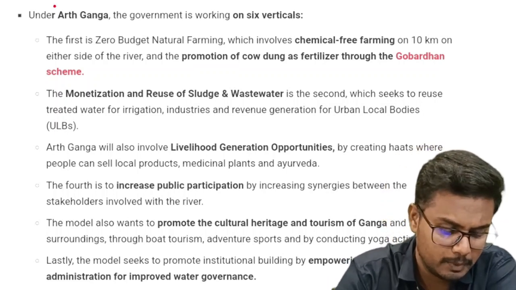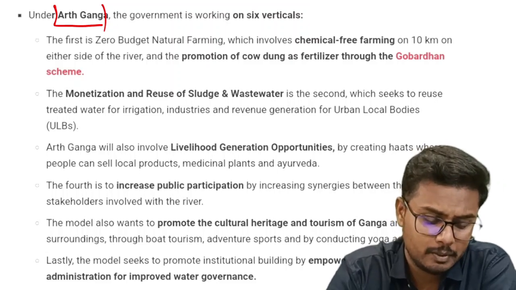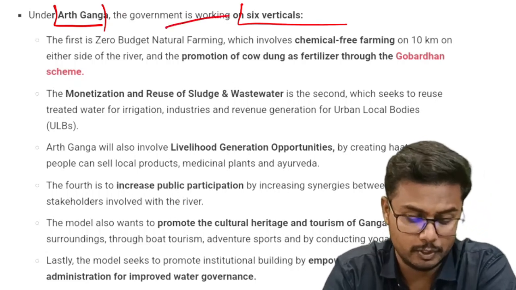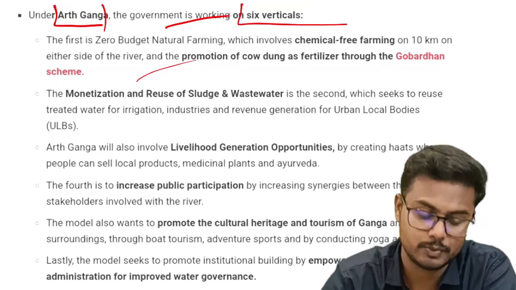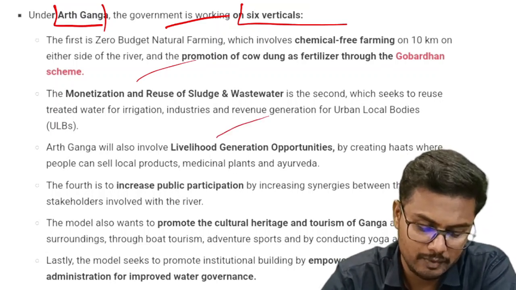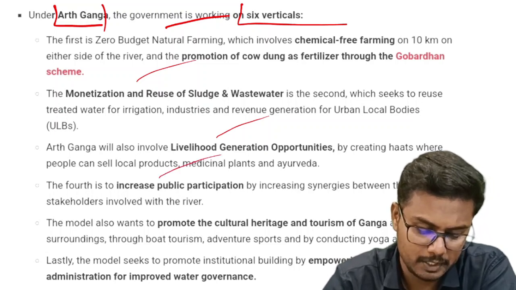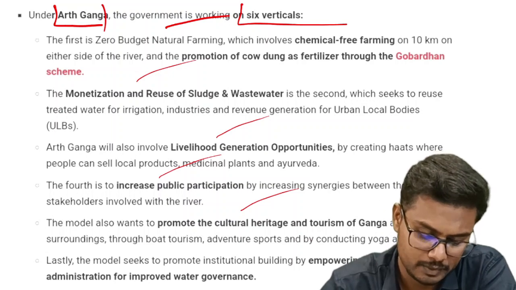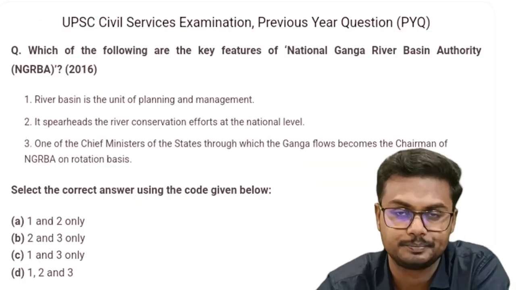Okay, coming back to the topic under Arth Ganga, the government ensures sustainable development by working on 6 verticals. First one is promotion of zero budget natural farming. Second one is monetization and reuse of sludge and wastewater. Third one is livelihood generation opportunities. Fourth one is increasing public participation. Fifth one is promoting the cultural heritage and tourism of Ganga. And sixth one is empowering local administration for improved water governance.